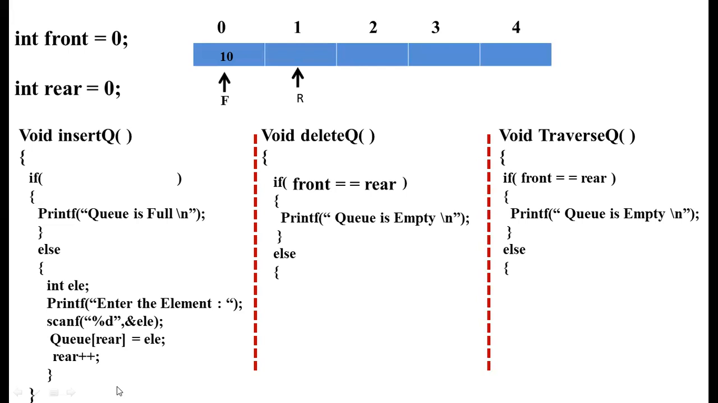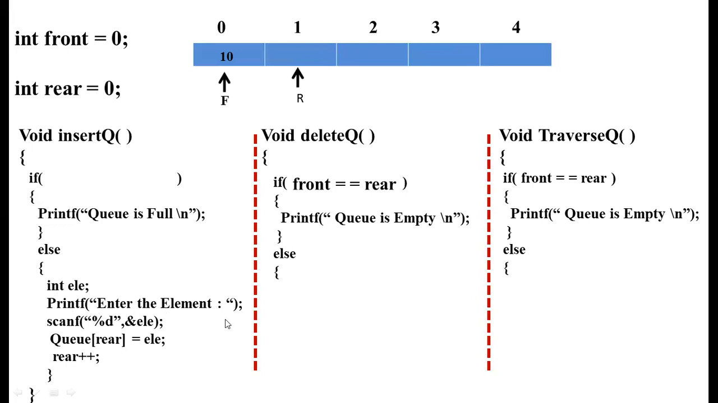Suppose we insert one more element, say 20, into the queue. Then what will happen? One more time we call this particular insert function. It will check the if condition. When it checks the if condition, the queue is still not full. So without executing the if block, it will come to the else block.